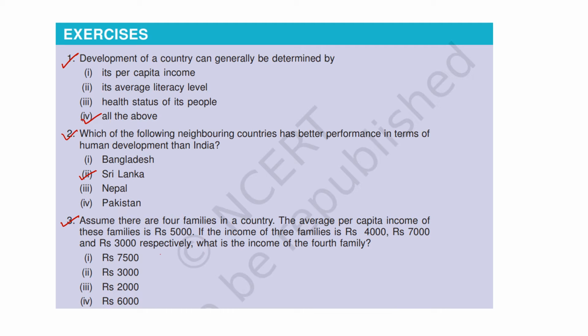So average is equals to total income of all families divided by number of families.